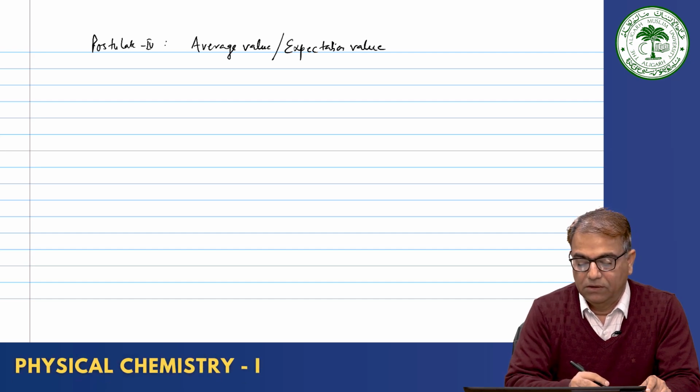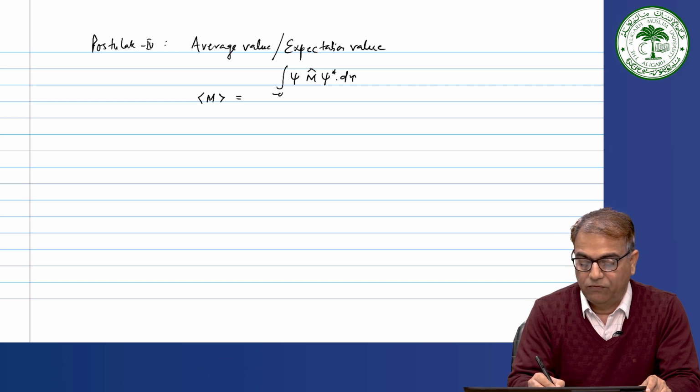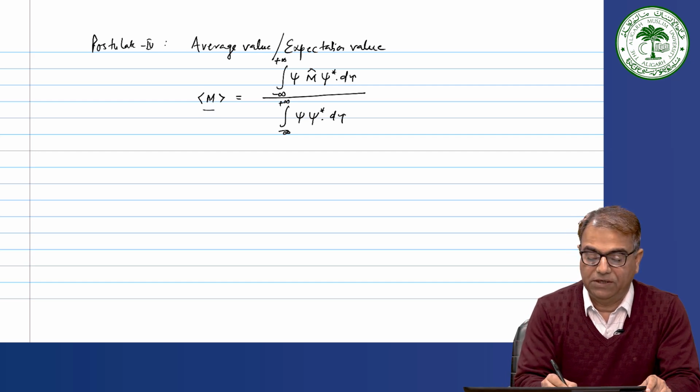In order to get the average value of a physical variable, say M, the equation which we use is the integral of psi star, operator of M, psi d tau from minus infinity to plus infinity, divided by the integral of psi star psi d tau from minus infinity to plus infinity. This is the equation for determining the average value.